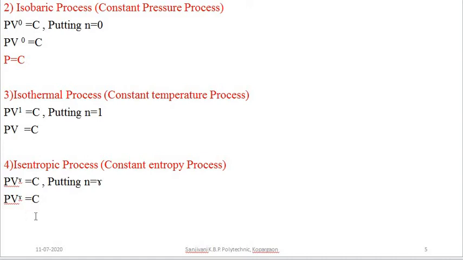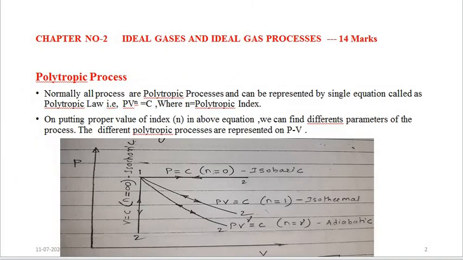So this satisfies our process parameter of the constant entropy process, in which the polytropic index n is nothing but gamma. Now this is the representation of the isentropic process, constant entropy process, or adiabatic process, where PV to the power gamma is equal to constant, where n is nothing but gamma. Okay. Now these are the representations of the ideal gas processes as polytropic processes, and we have found the value of polytropic index for all these ideal gas processes.